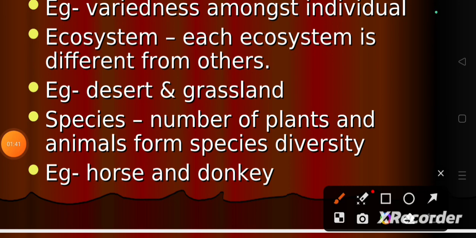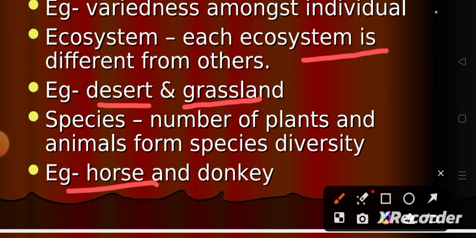Next is ecosystem diversity. Ecosystem diversity includes the different forms of ecosystems. There will not be the same ecosystem; there will be differences between two ecosystems. For example, the desert ecosystem has its own characters and the grassland ecosystem has its own characters, which differ from each other. And species diversity is the number of plants, animals, and other different species present in one place.